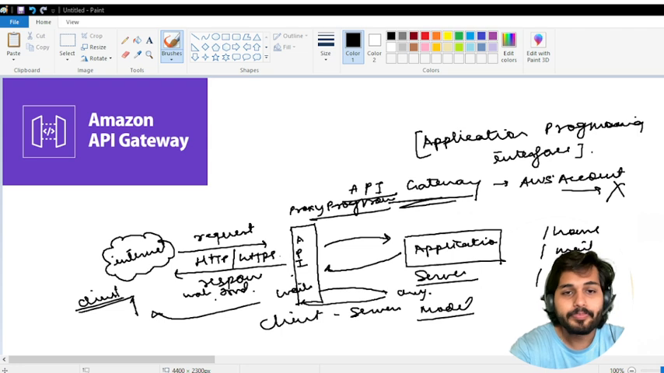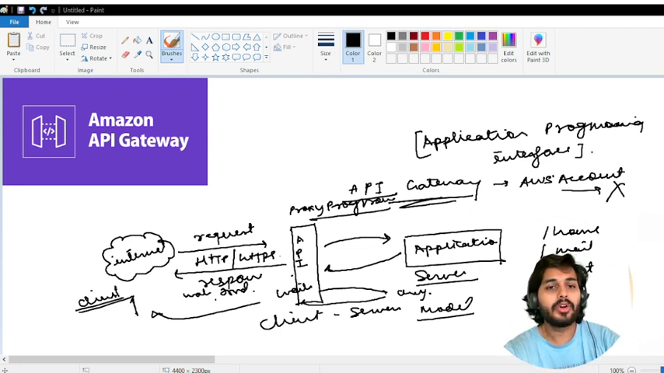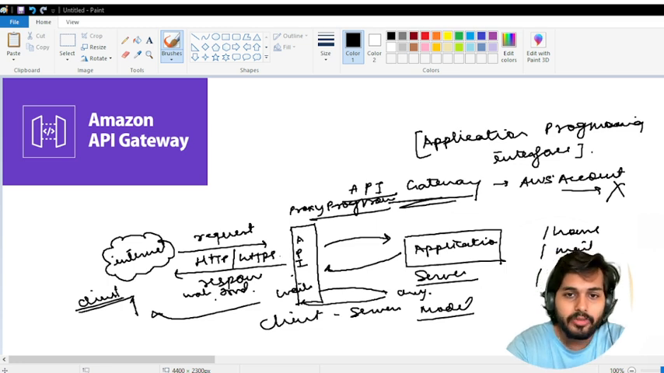So in this way, the API gateway also works. An API is generally like a waiter. Don't enter into the kitchen. The waiter handles everything. That's the role of an API. The same works behind the scenes.